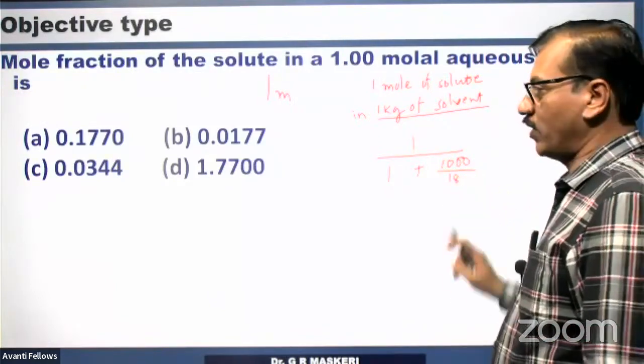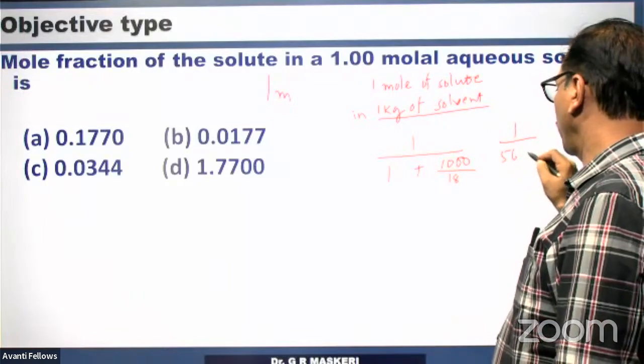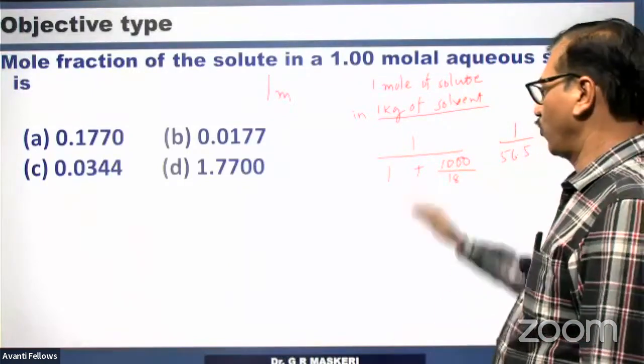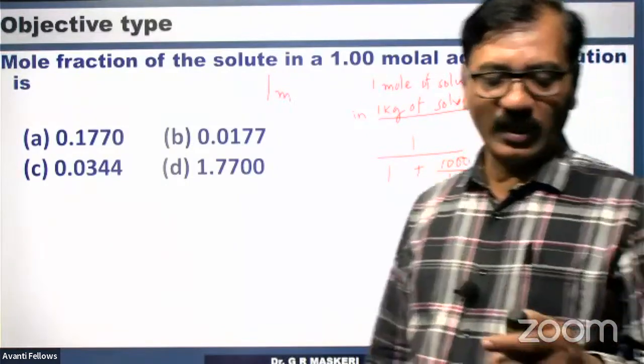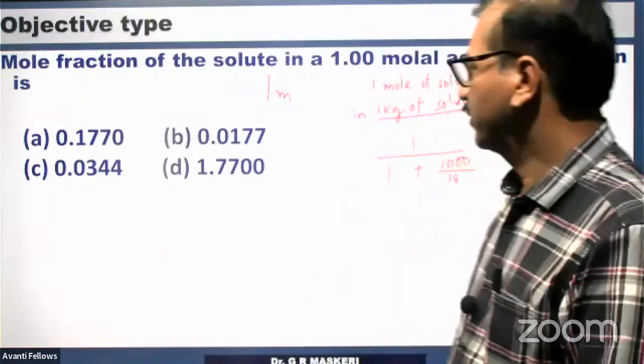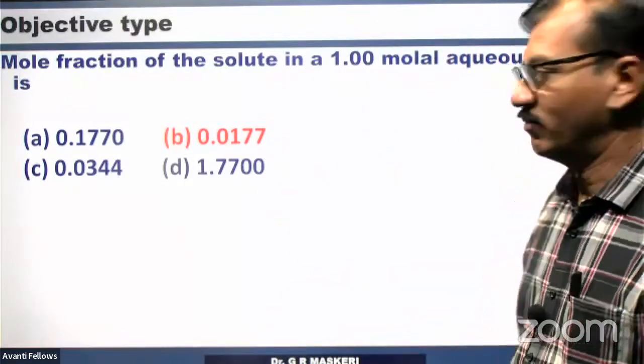This value is 55.5. Therefore, 1 divided by 1 plus 55.5. This value you have to find out, so that you get the answer. So this answer will be 0.0177. You can verify.